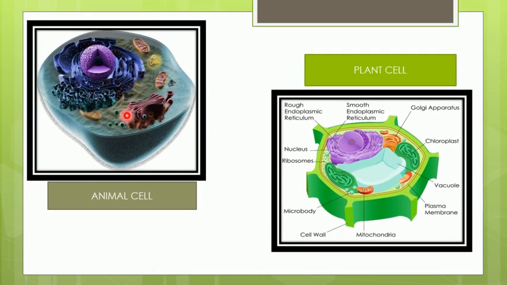So in animal cells, these lysosomes are abundantly present. Here you can see these green spots are nothing but the lysosomal bodies. Whereas in plant cell, you will see this large structure that is called the vacuole. The vacuole also has enzymes, and the vacuole performs a function similar to the lysosome in the animal cell.